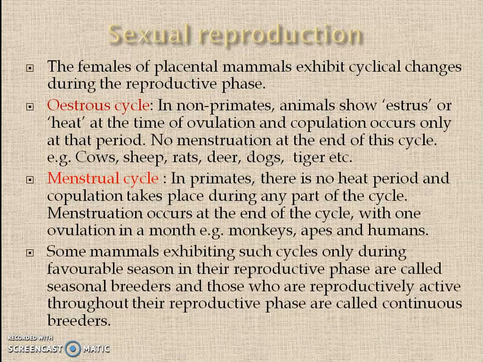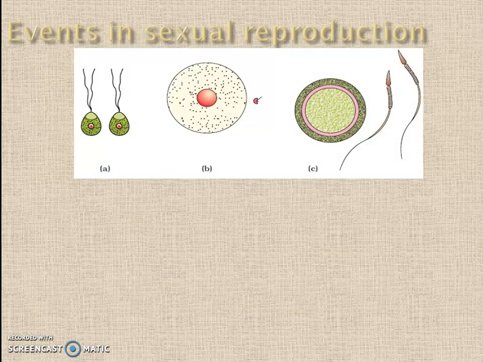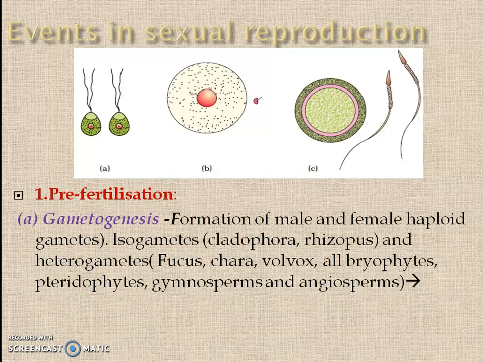Some mammals exhibit these cycles only during the favorable season, when they are residing in the wild climate. Wild animals show them in a particular season, so they are known as seasonal breeders. And those that are reproductively active throughout the year are called continuous breeders. Now we have to deal with events in sexual reproduction, which are divided into three phases: pre-fertilization, fertilization and post-fertilization. Pre-fertilization involves gametogenesis and gamete transfer.